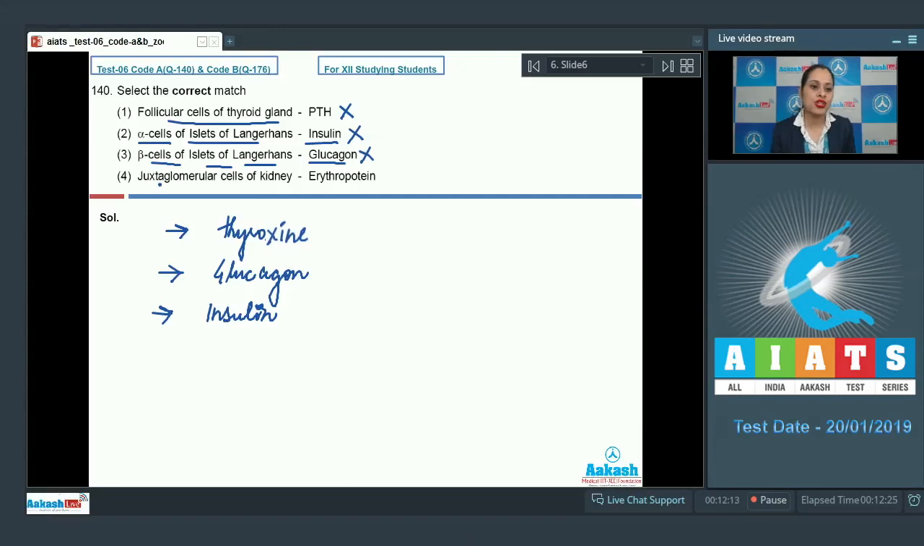And the last option is juxtaglomerular cells of kidney, and the match given is erythropoietin. As it is a correct match, this is a correct answer to our question because the juxtaglomerular cells of kidney, which release a hormone known as erythropoietin, are responsible for erythropoiesis. So the correct answer to this question is option number 4. Let's proceed to the next question.